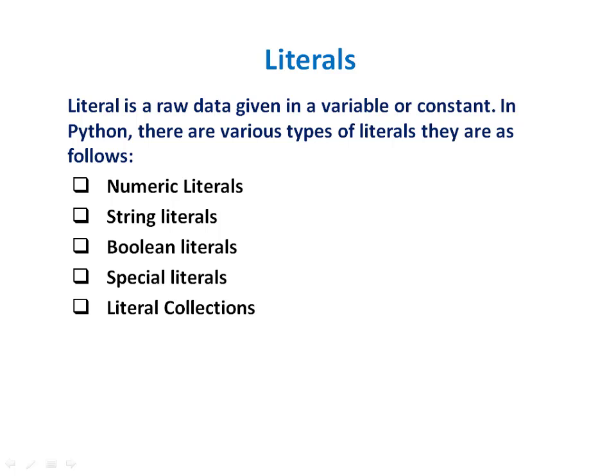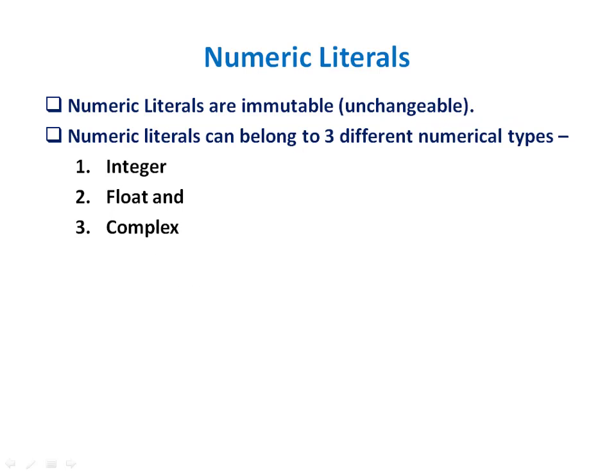There are 5 types of literals which are available in Python programming. First is numeric literals, second string literals, boolean literals, special literals and literal collection. We are going to study them one by one. The numeric literals are immutable. We have seen what immutable means, that they cannot be changed. So numeric literals are immutable and they can belong to any of the categories: integer, float and complex.